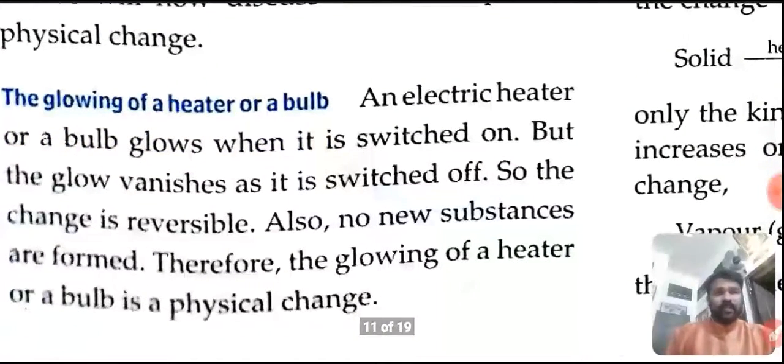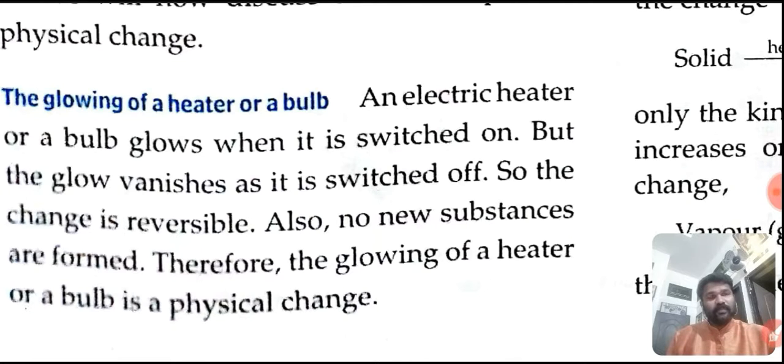First example, you see the glowing of a heater or a bulb. This example is very familiar for us. A bulb glows when it is switched on. When it is switched off, what will happen to it? Will it break?